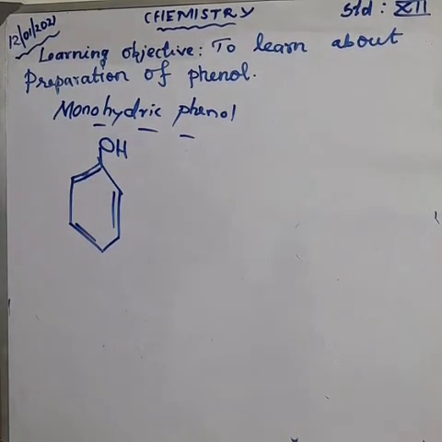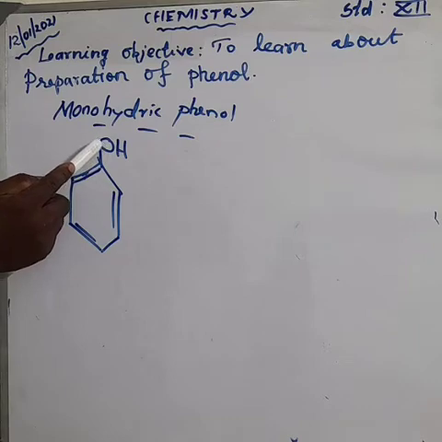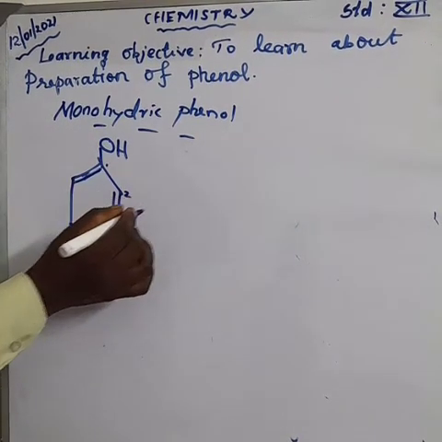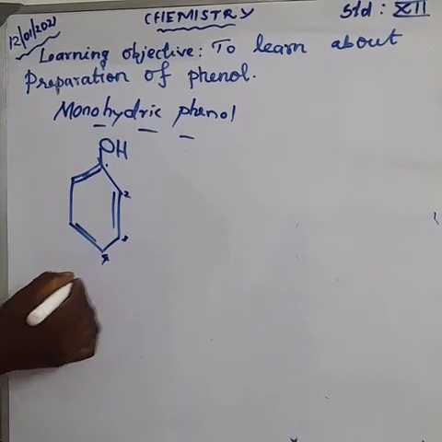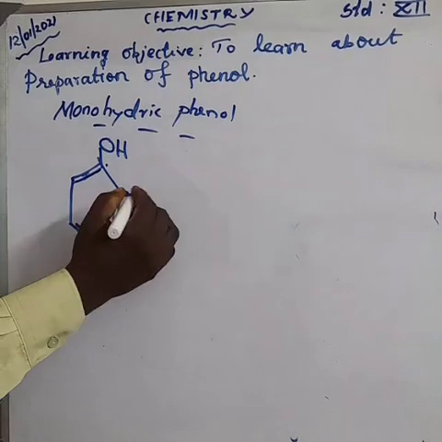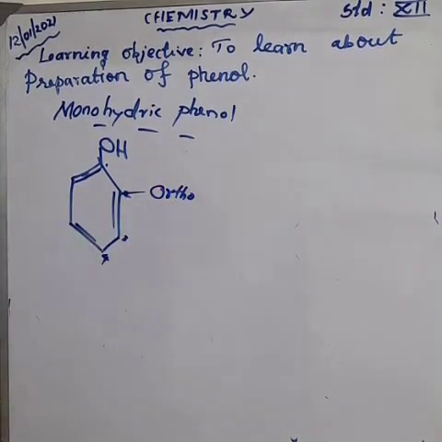This is the phenol, am I right? Here in this phenol, this is the functional group, am I right? Number 1, number 2, number 3, number 4. Nearest to the functional group that we are saying is the ortho position.